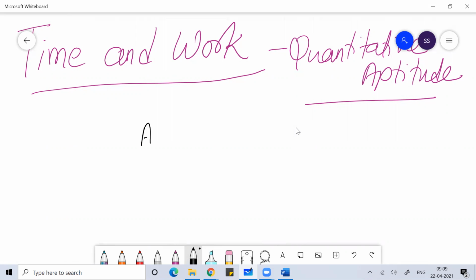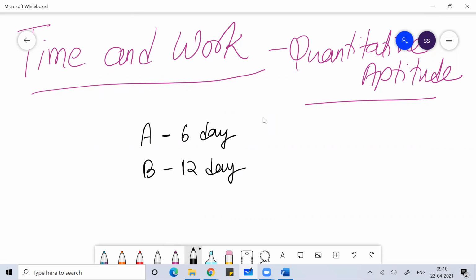Suppose there is a person called A, and A can do the work in 6 days, and there is another person called B, and B can do the same work in 12 days. So there are two persons, A and B. Out of A and B, if I ask you who is more efficient, you will definitely answer A, because A can do the work in fewer days.